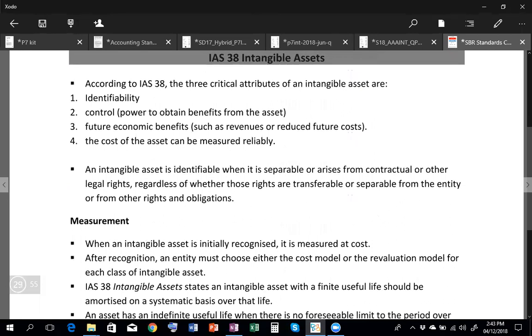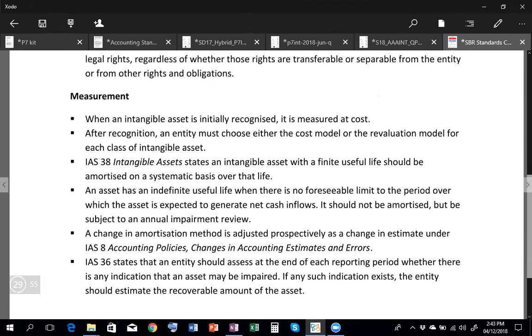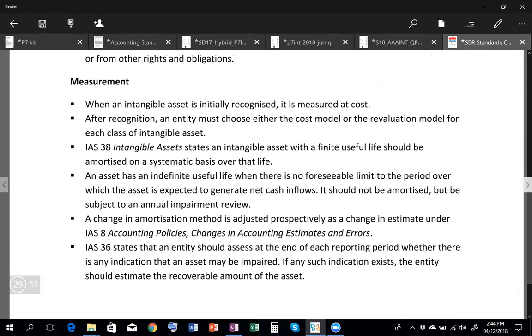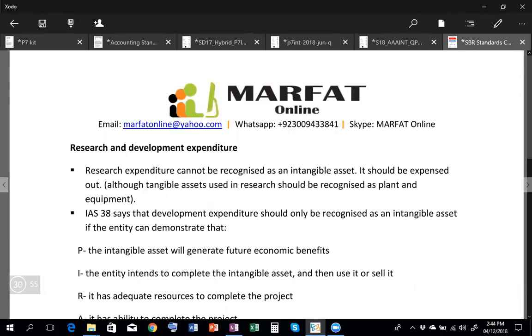Intangible assets, just like other tangible non-current assets. First of all, it should meet the criteria of an asset, and then it has a separate criteria, which is identifiable non-monetary assets which have no physical existence. So for intangible assets, mainly internally generated intangible assets should not be capitalized, and if you have purchased them, they should be capitalized. Then you have research and development. Research should not be capitalized, development should only be capitalized if the criteria is met.